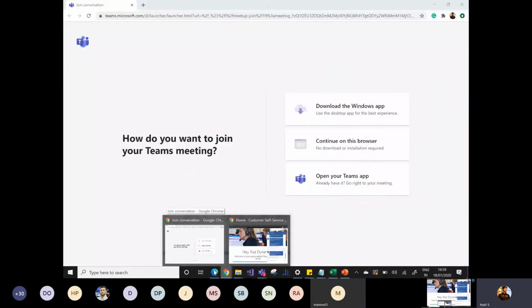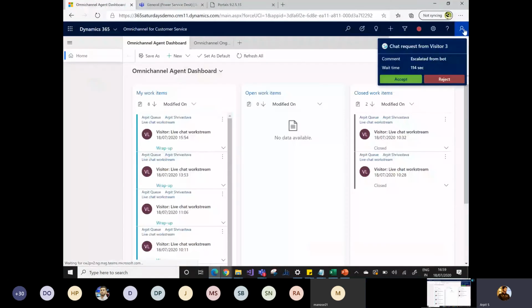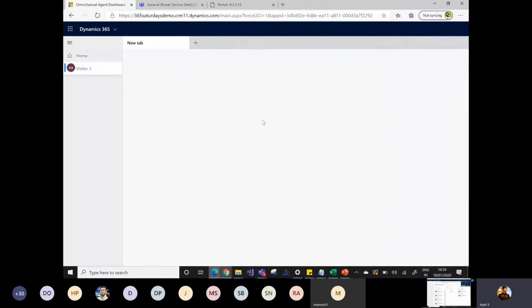Now if I go to another tab, here is Arpit. In this tab, I have logged in with my credentials. As soon as the chat has been redirected from the virtual agent to Dynamics 365, Arpit will be responsible to take the Raz query. Okay, so I got the request. I can simply reject that or I can accept that. I will accept the request.